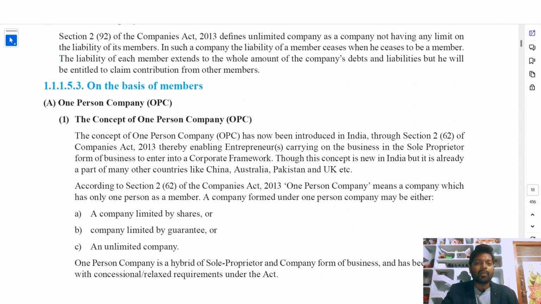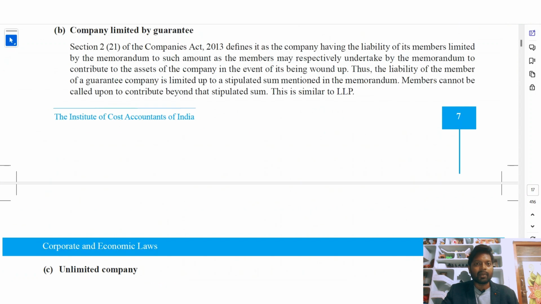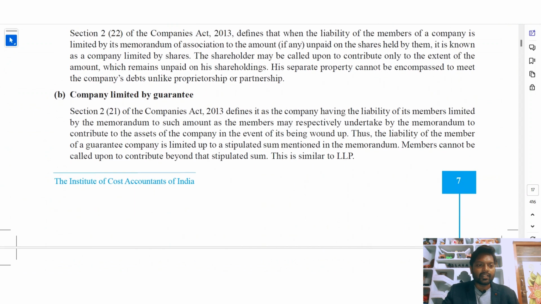So when you are becoming a partner to a company, choose whether you want to join a company limited by shares or limited by guarantee. Based on your power or your stamina, you can choose to join that company.